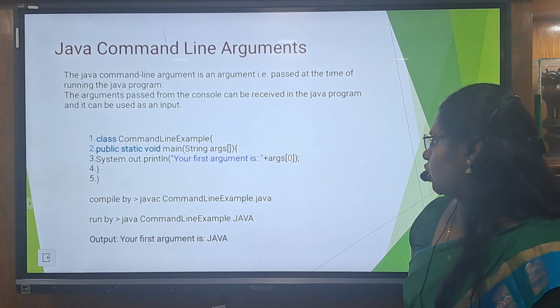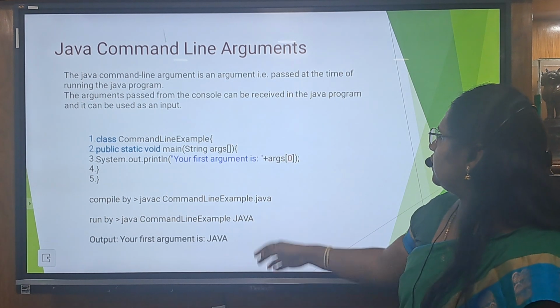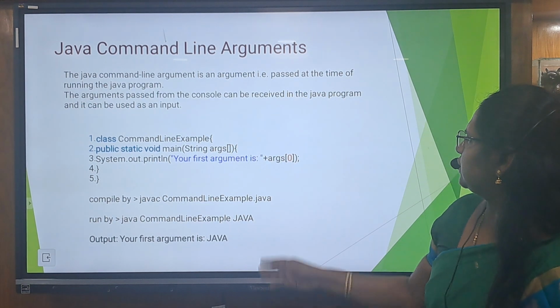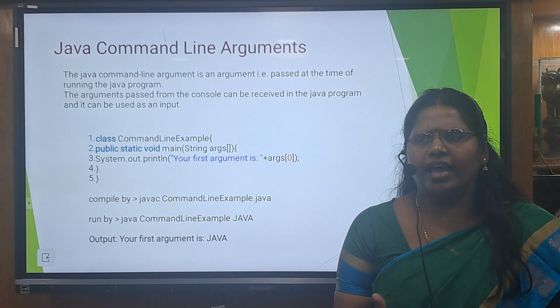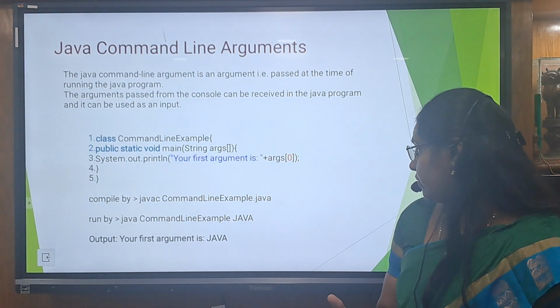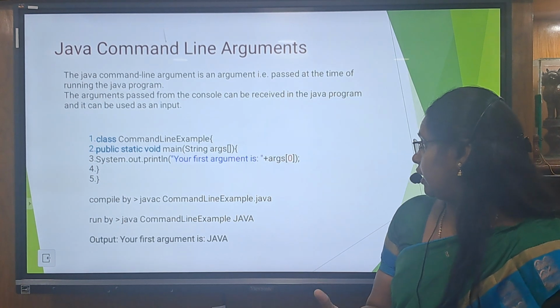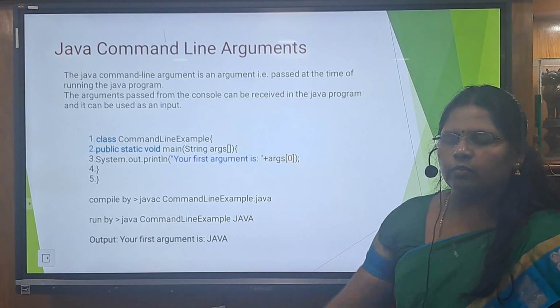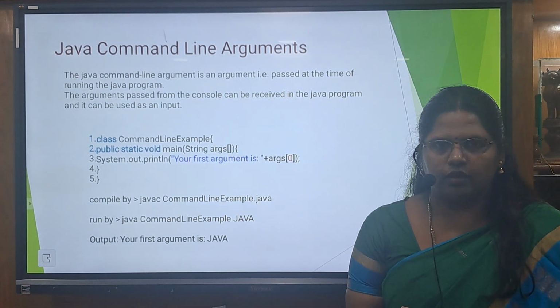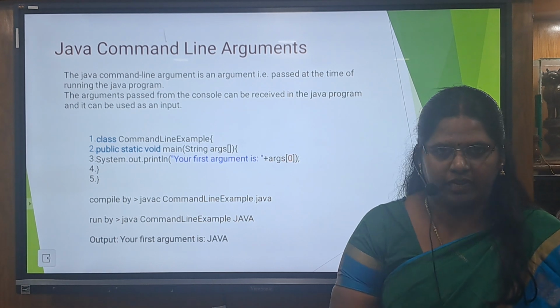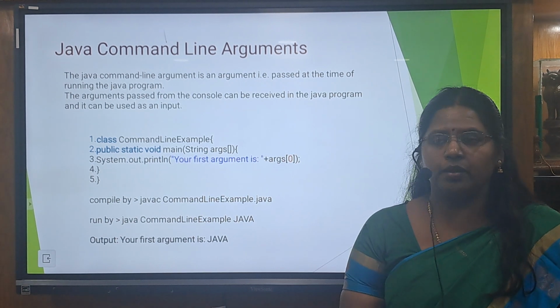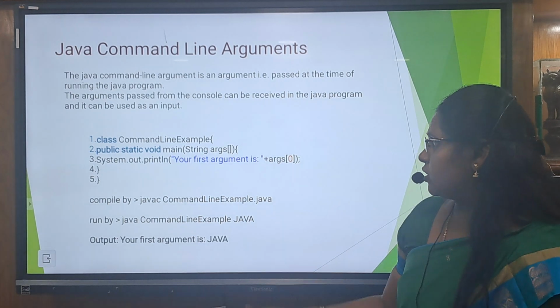And Java command line arguments. We are passing values while we are running the program. That is known as the command line arguments. Here we are passing some values while we are running the program. The value that we enter at runtime is taken as input by the Java program and displayed here. This is known as the command line argument.